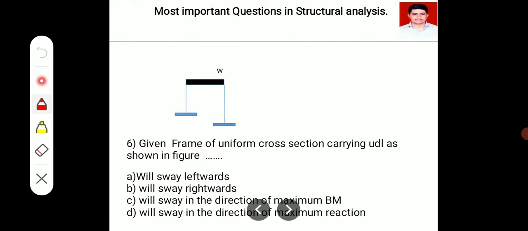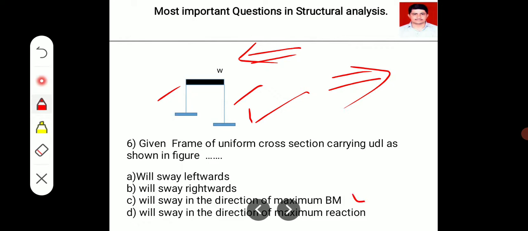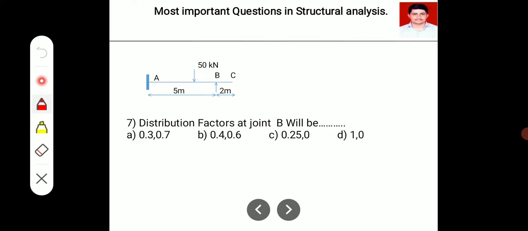Next question is about the sway analysis. So this is the portal frame carrying uniformly distributed load. The left column is shorter and the right column is longer, it is having more height. So whether the sway is leftwards, whether it is rightwards, or whether it is in the direction of maximum bending moment, or whether it is in the direction of maximum reaction, write the correct answer. We will discuss all the answers in the next video, okay, in detail.